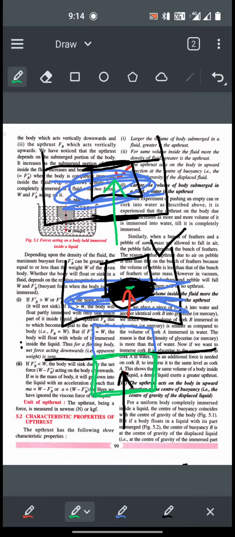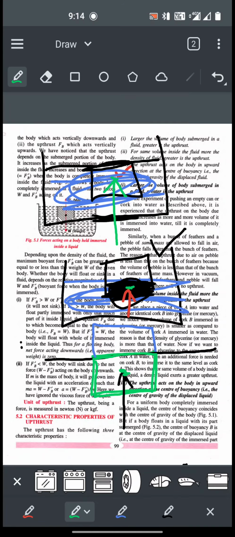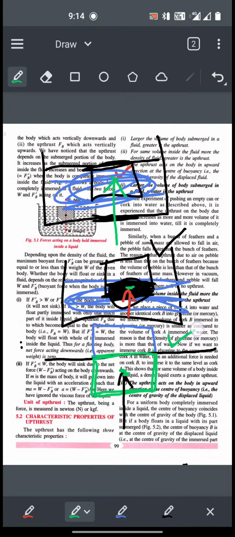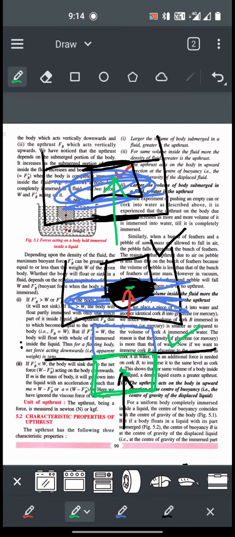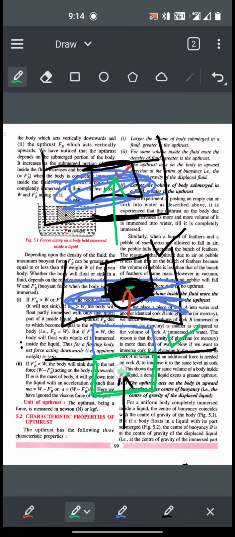If the body is completely submerged, then the center of buoyancy and the center of gravity are one and the same point. Whereas if the body is only partly submerged, then the upthrust is acting at the center of buoyancy of the body. So these are the characteristics of the force called buoyant force or the upthrust.